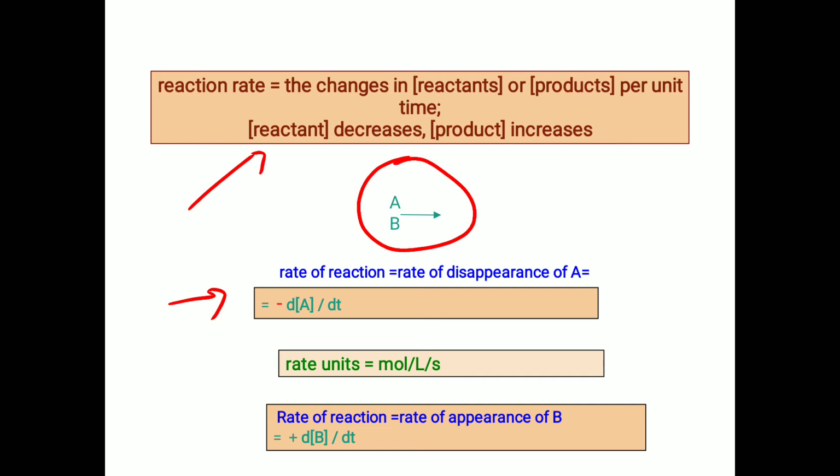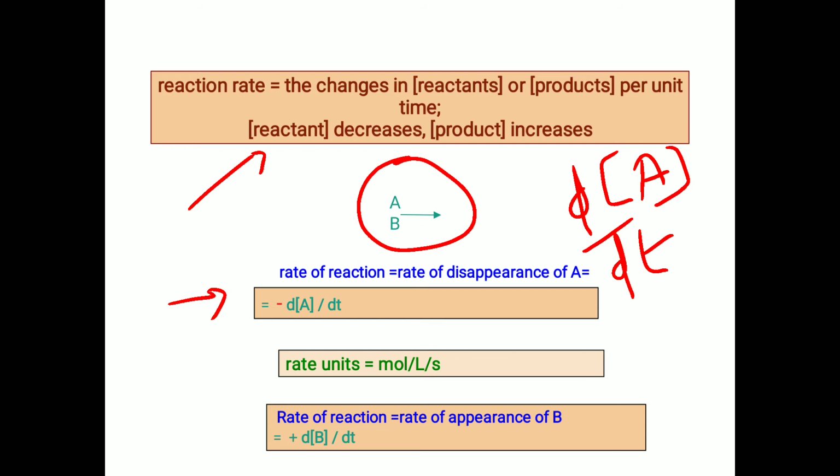First, rate of reaction is equal to rate of disappearance of A, that is equal to minus dA by dt. What is d by dt? This d by dt is nothing but the mathematical representation of the reaction rate. We already know the change in concentration, so if we consider the reactant A, we have to write A here.